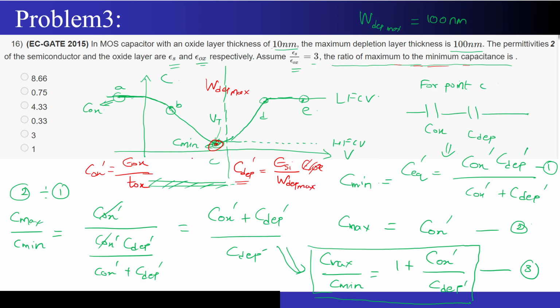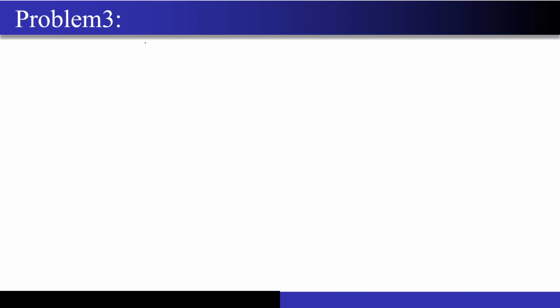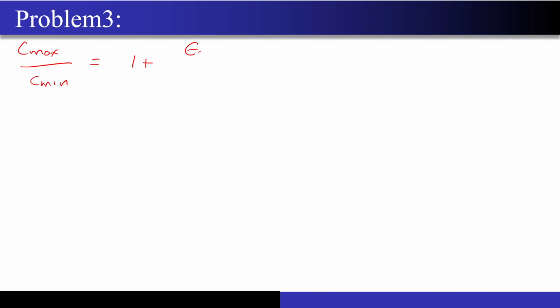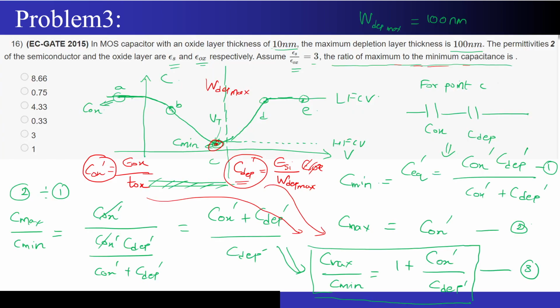So now what I will do, these expressions that you are seeing, Cox dash and C depletion dash, I will substitute them in this equation, correct? And now let's try to solve the question. So Cmax upon Cmin, this will be what? 1 plus, so Cox dash is epsilon ox divided by Tox, upon C depletion.